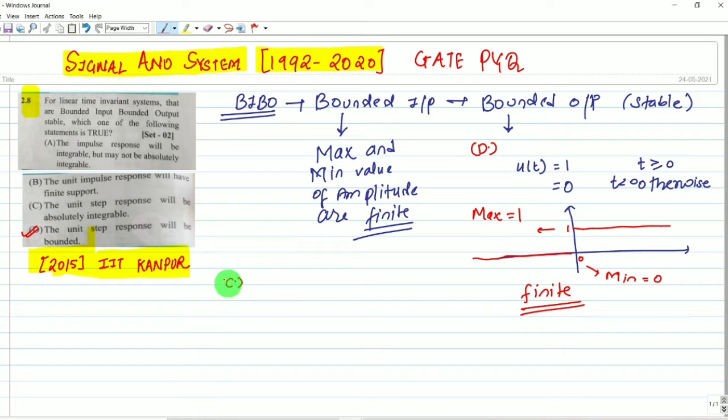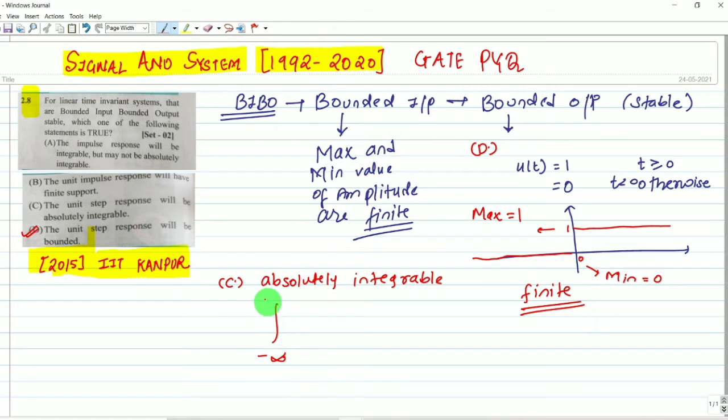Let me check the reason for option C. The unit step response will be absolutely integrable. For absolutely integrable, what is the condition? Let me write.